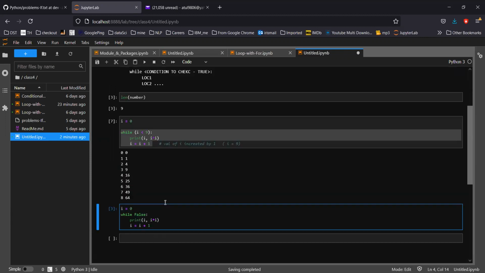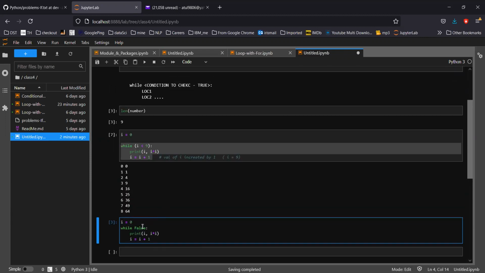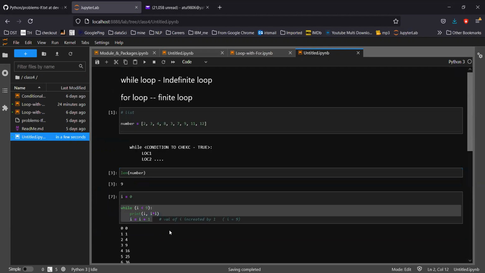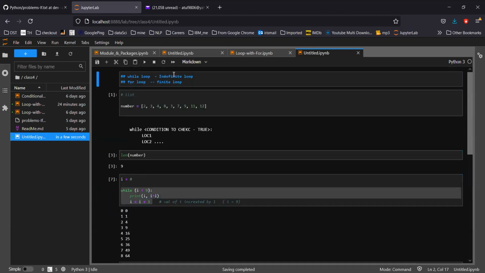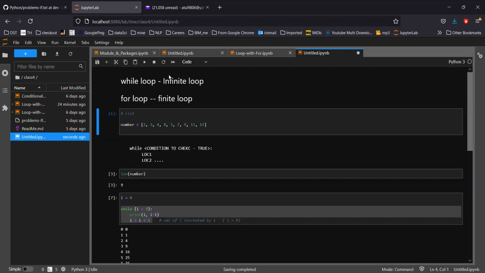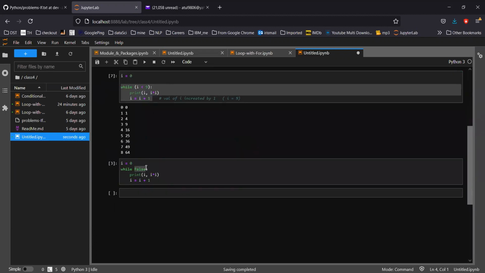Due to this true and false nature, the while loop is called an infinite loop. Oh, I said indefinite, my bad, it's an infinite loop. This is the nature we will use. Let's see how we will use it.